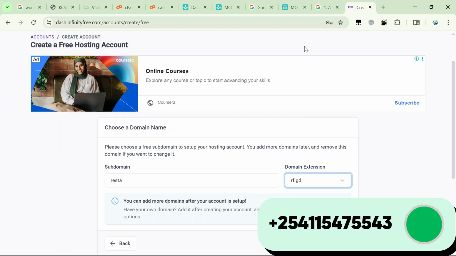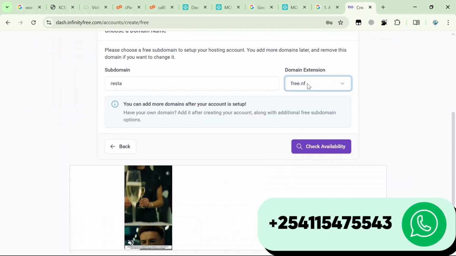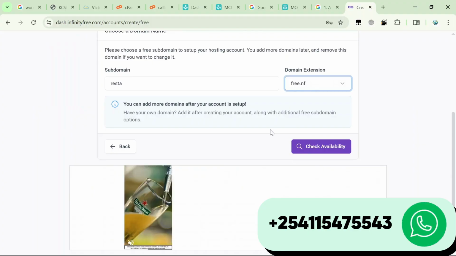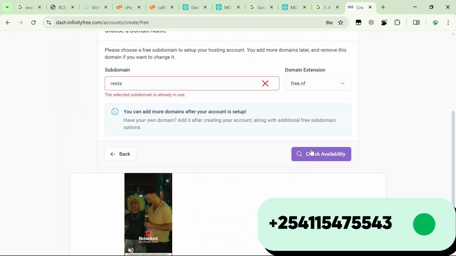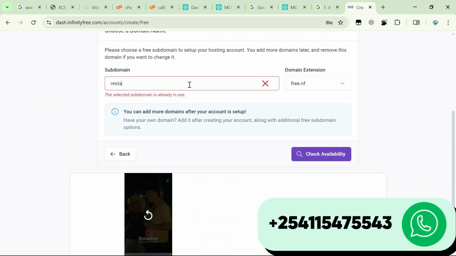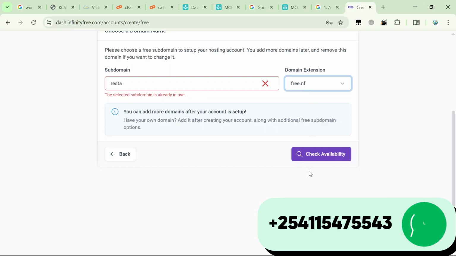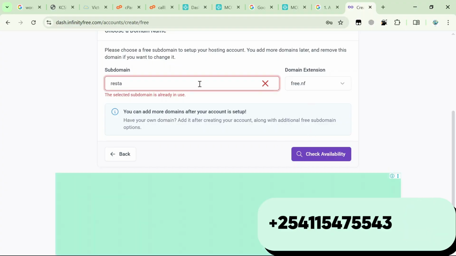Is it free.nf? But you can select any from here, but I'll use that. You check for availability. It's not available. Let me use another extension. No, let me use another name.